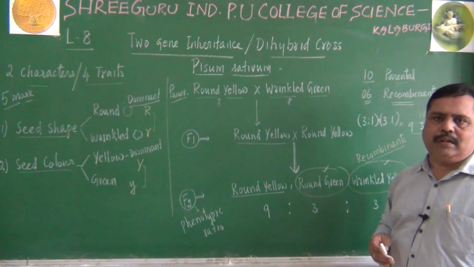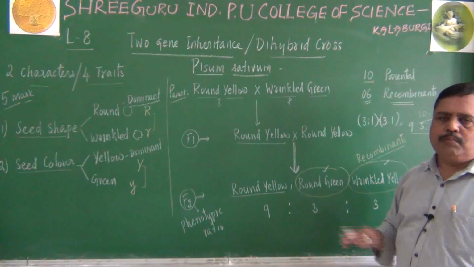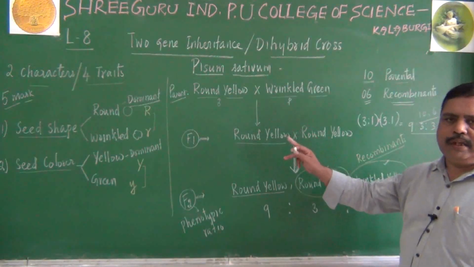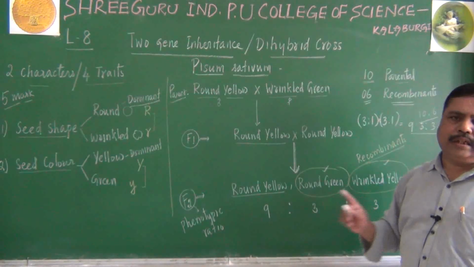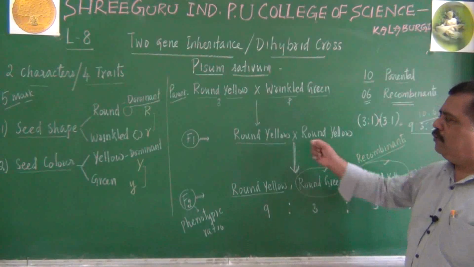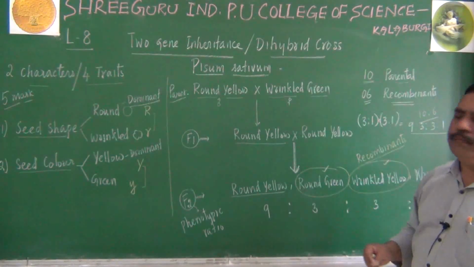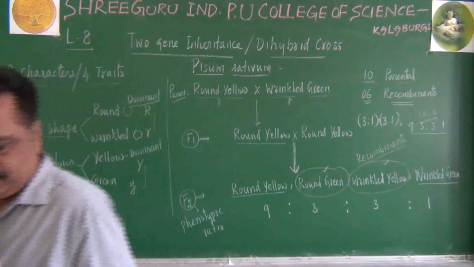How is it possible? For that, we are going to see the third law proposed by G.J. Mendel, that is called the law of independent assortment. Regarding the law of independent assortment, I will tell you after half a minute. Make note of this point. I will continue.